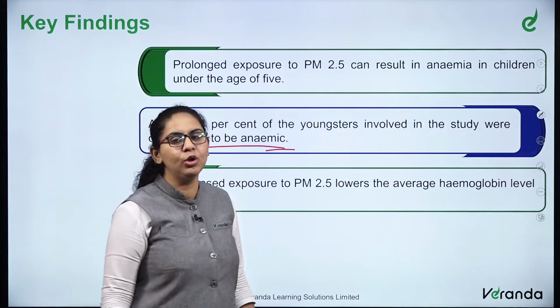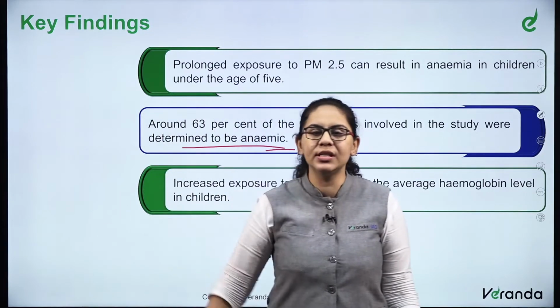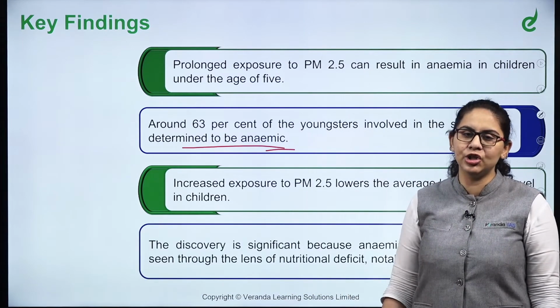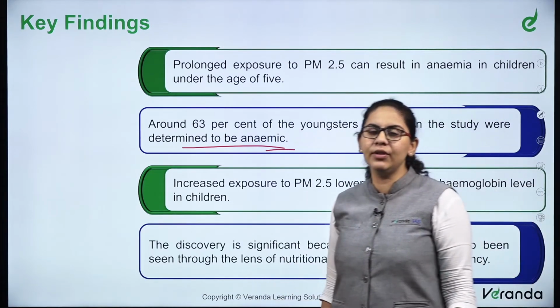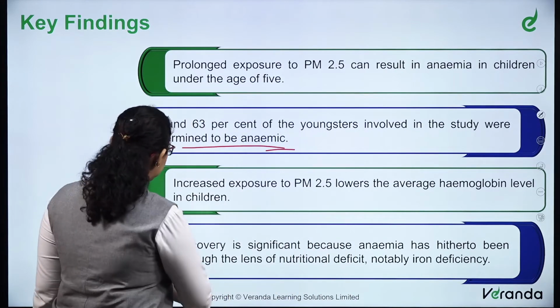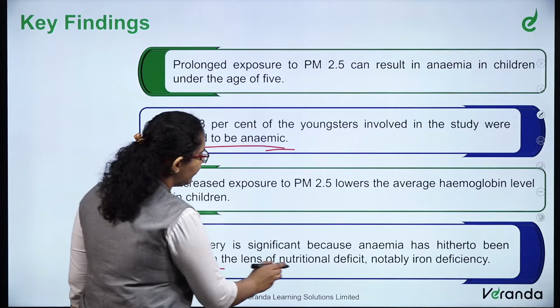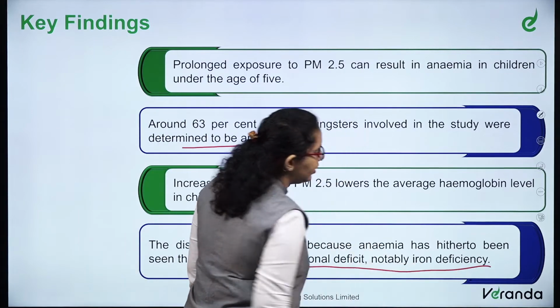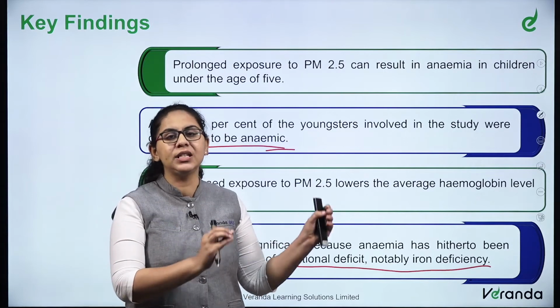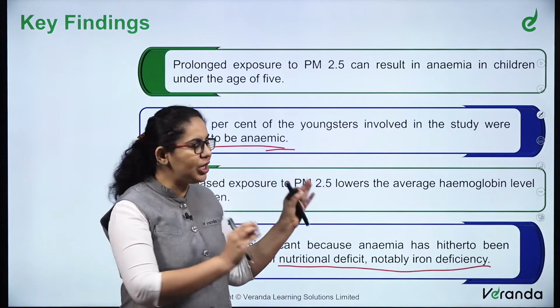Less average hemoglobin level means less oxygen carrying capacity of the blood. That means the condition of anemia. The discovery is significant because anemia has hitherto been seen through the lens of nutritional deficit, notably iron deficiency. Why is it important? Because we have connected anemia with nutritional deficiency.